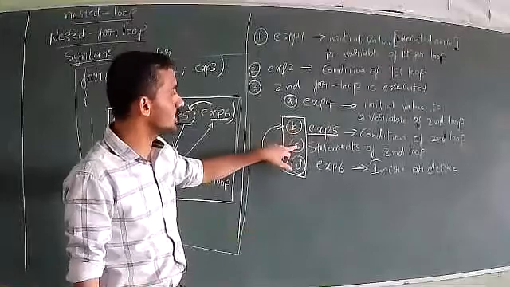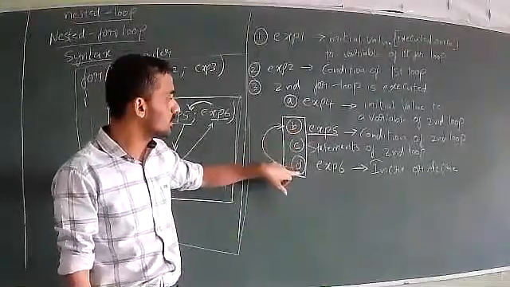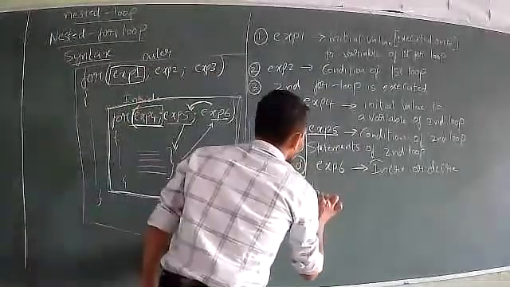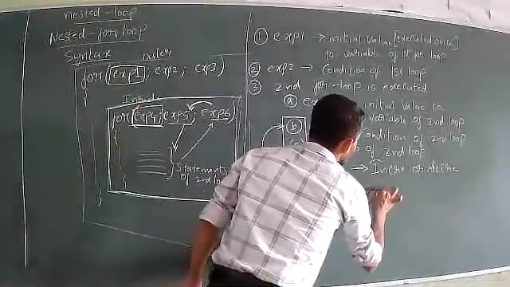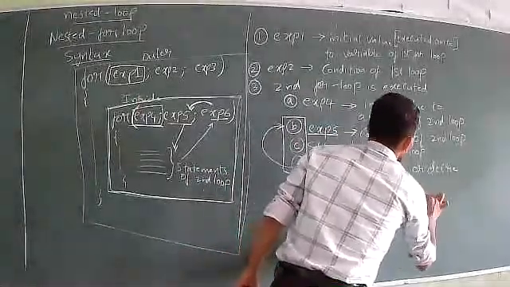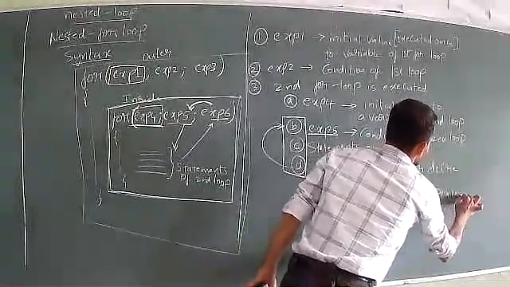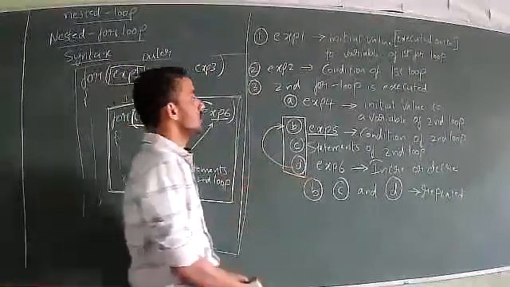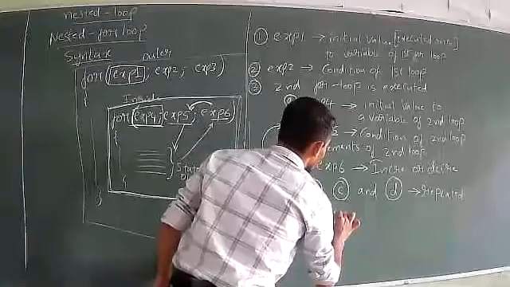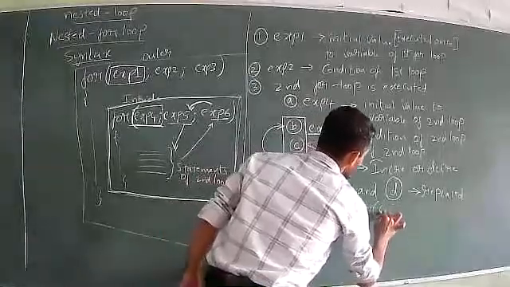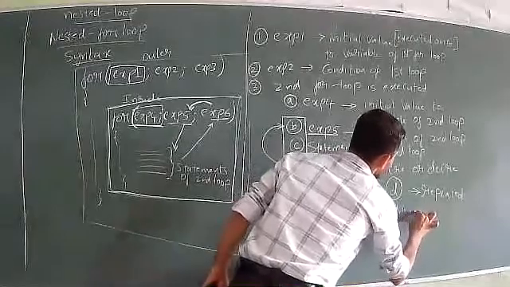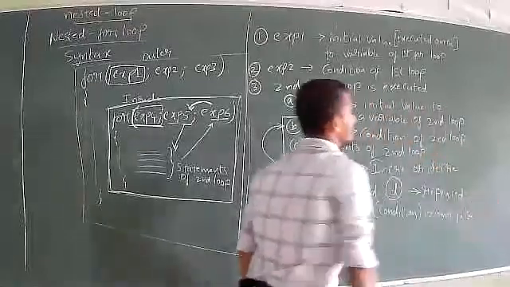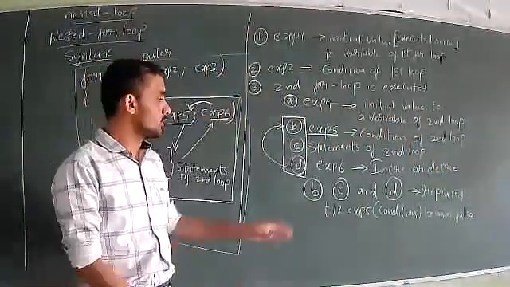After the condition, we go for the statements of the loop. After the statements of the loop, again we go to the increment or decrement, and again move to the condition. So what I can say is B, C, and D will be repeated. Many times it will be repeated till this condition, expression 5, becomes false. The condition becomes false. I hope people have understood.